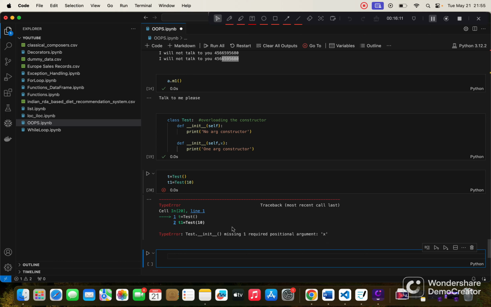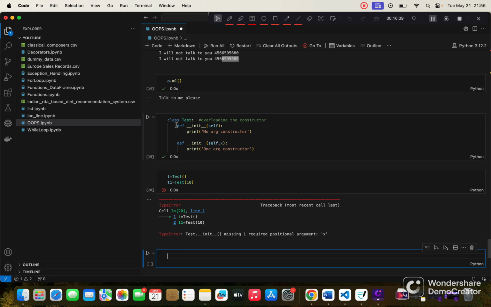It throws the error: Test dot underscore underscore init missing 1 required positional argument x. That means in Python, overloading of the constructor and method is not possible. It will not let us do it. So as soon as we create a method with the same name, it will eliminate the first method that we created with that name.